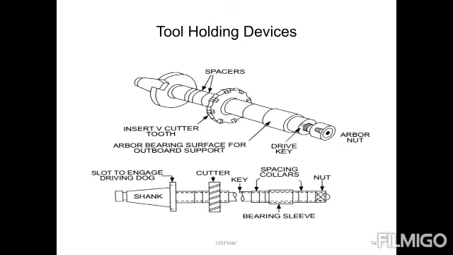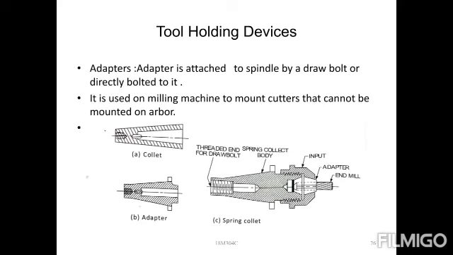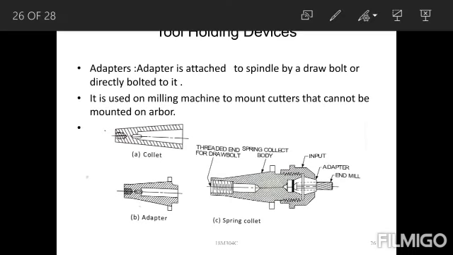Always we can observe the arbor, and the spacing collars are provided along with the arbor nut for tool holding. These are the main parts. Next, for tool holding, an adapter will be provided.